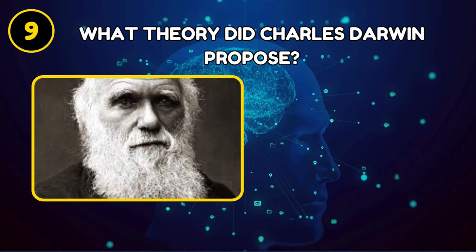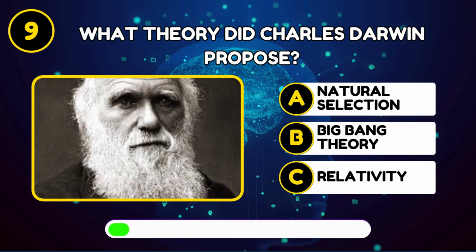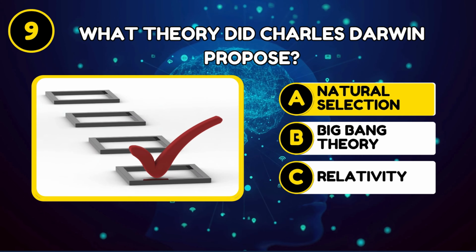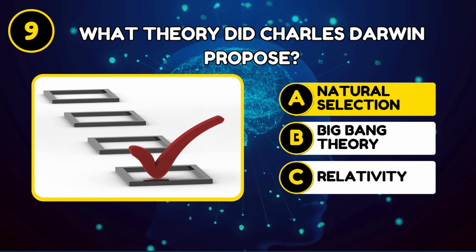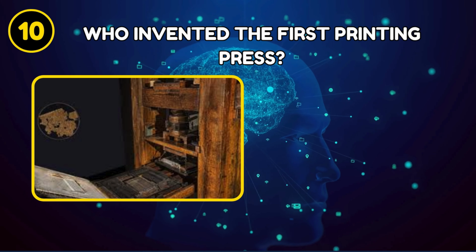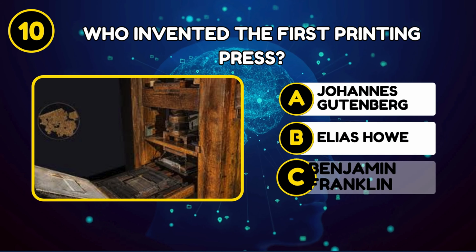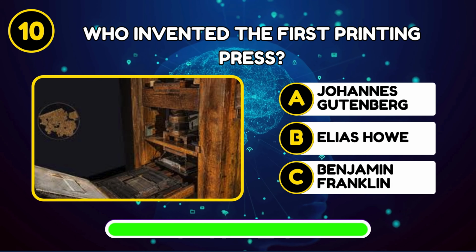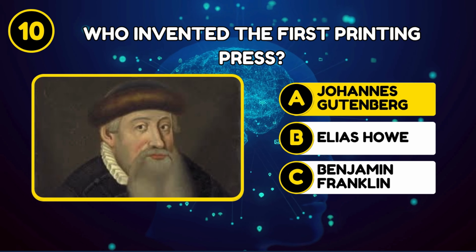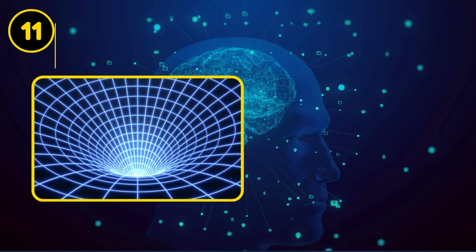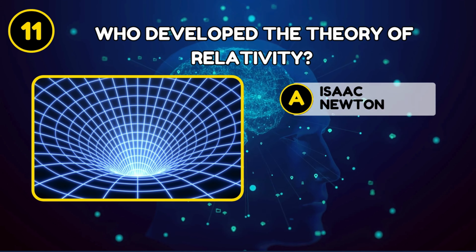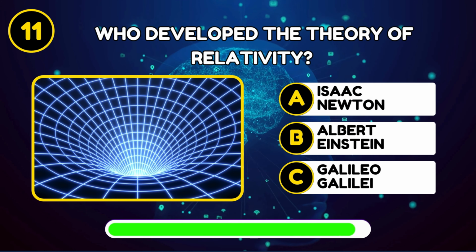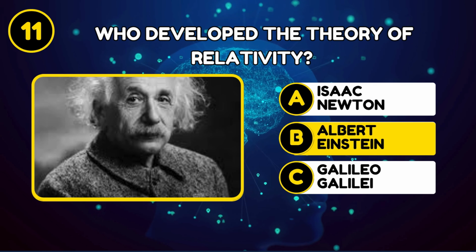What theory did Charles Darwin propose? Natural selection. Who invented the first printing press? Johannes Gutenberg. Who developed the theory of relativity? Albert Einstein.